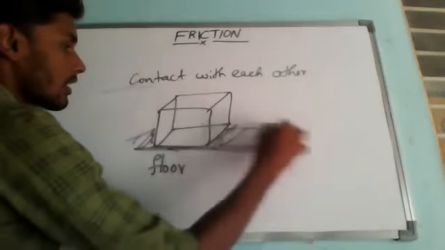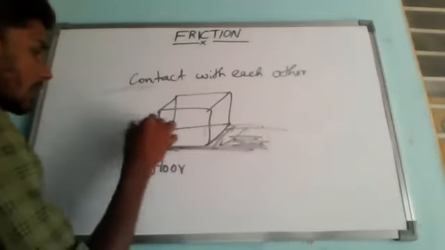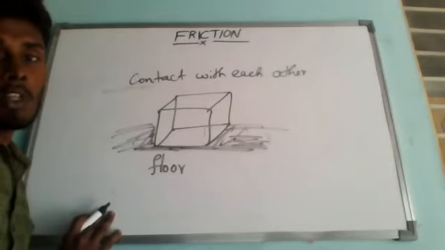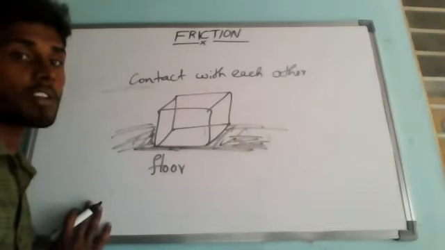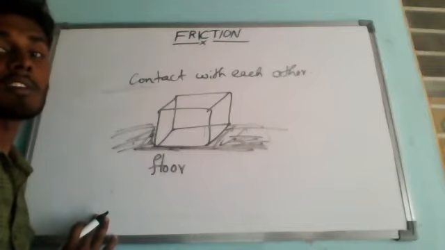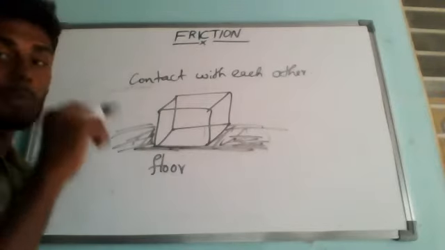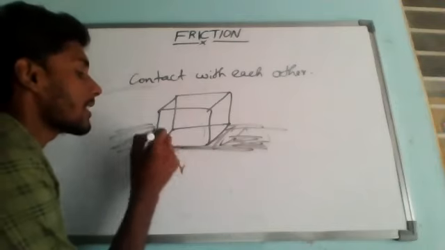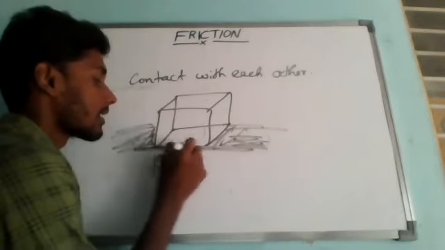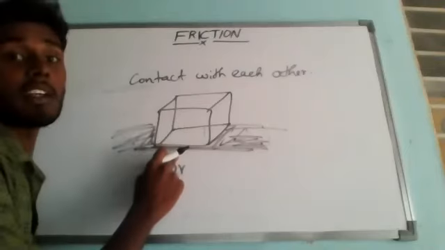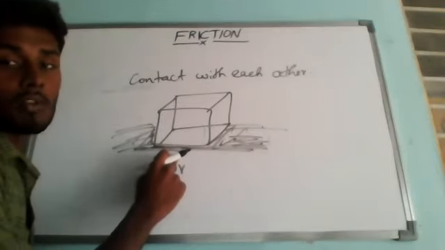So this is the ground. Understanding? Now both are in contact with each other. So when we push a heavy box kept on the floor, the force of friction occurs between the surface of the floor and the bottom of the box. So the friction occurs between this ground and the bottom of the box, because both are in contact with each other. Understand?